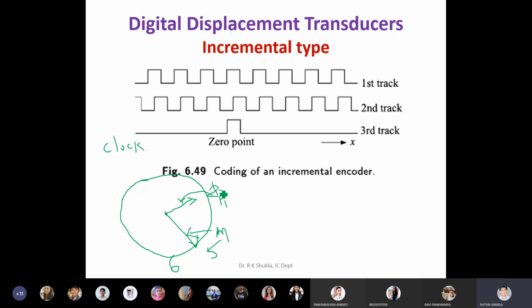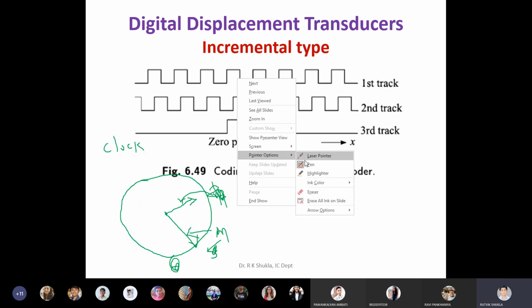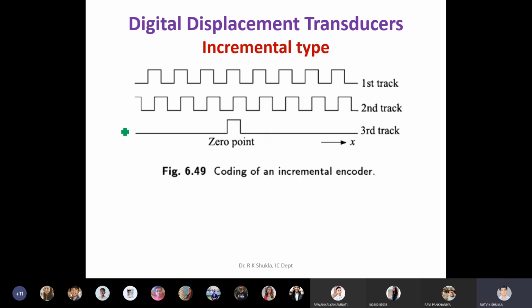But suppose you don't know that there is a 2 and there is a 5 and there is 6, then can you say what is the position of the pointer? If you don't have prior knowledge of where those digits are, then you cannot identify the positions of the pointer. The same situation will arise in the case of the incremental type encoder, because it generates a pattern of 0 1 0 1 0 1.